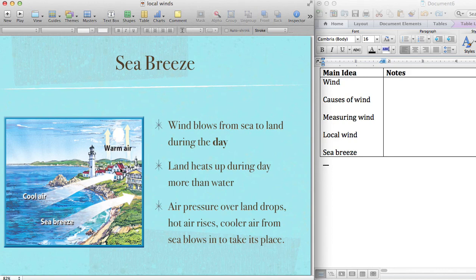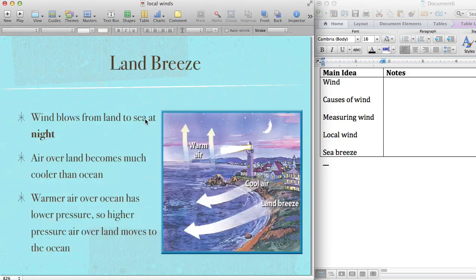So a sea breeze occurs during the day. And during the day, the land will heat up more than the water. If you've ever been to the beach, you know the sand gets a lot hotter than the ocean does. The water stays about the same temperature, but the land gets real hot. As the land heats up, the air pressure drops. So we've got lower pressure here, higher pressure over the water, and that high pressure air moves in to take its place.